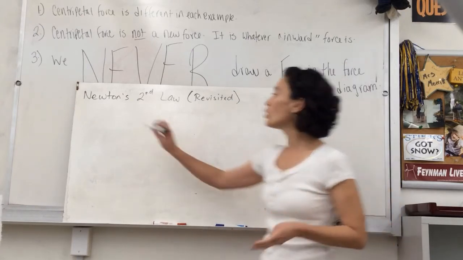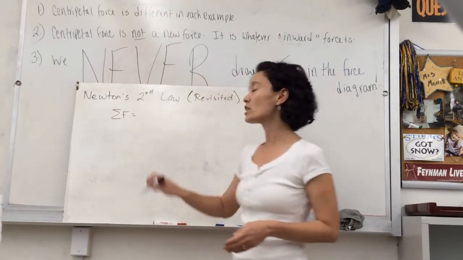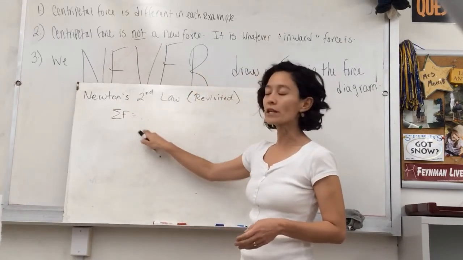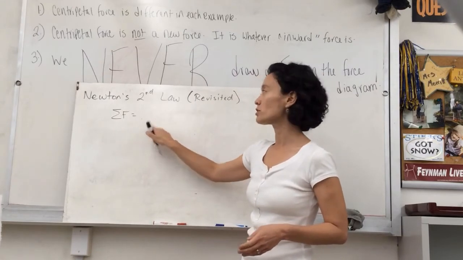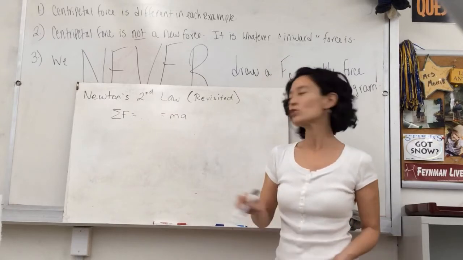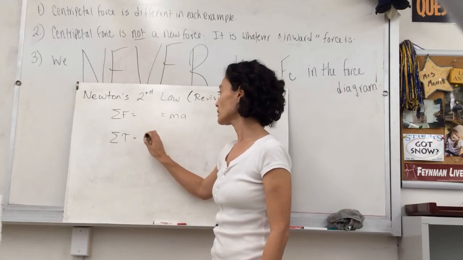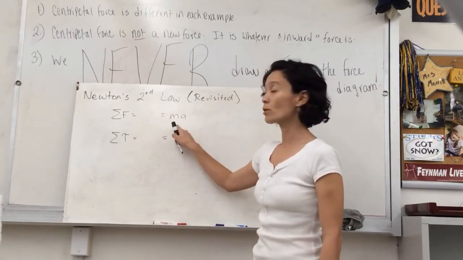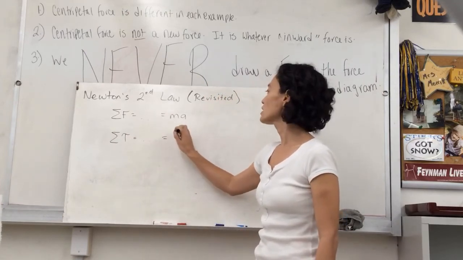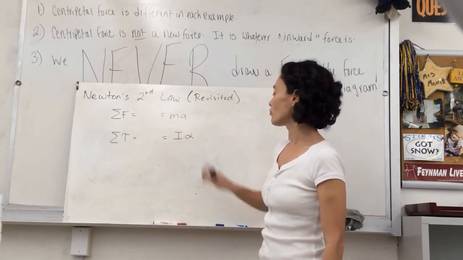So if you recall, Newton's second law is this idea that the net force acting on an object, and we would look at the sum of the forces acting on the object, was always going to equal ma. But we can have a rotational equivalent in that the net torque acting on an object is equal to the rotational equivalent of mass, which is a moment of inertia, times alpha.